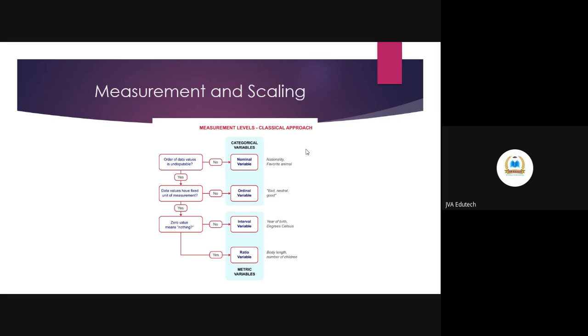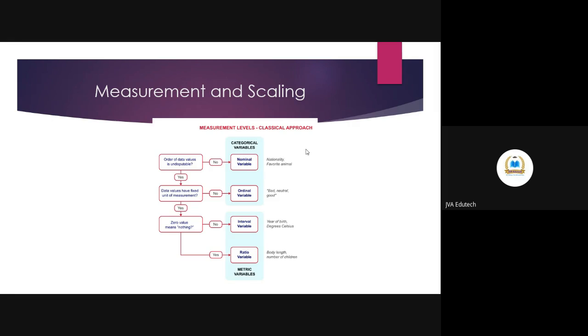But if your data or the measurement is taken on a nominal or ordinal scale, there is no point in measuring these assumptions of linearity, normality, or homoscedasticity. No point. So don't waste your time on that because your data is taken on a categorical scale.